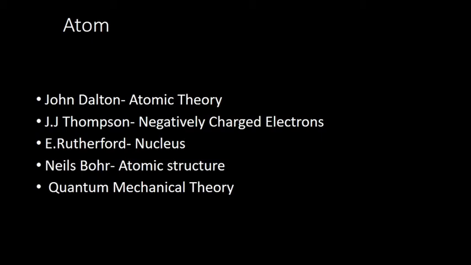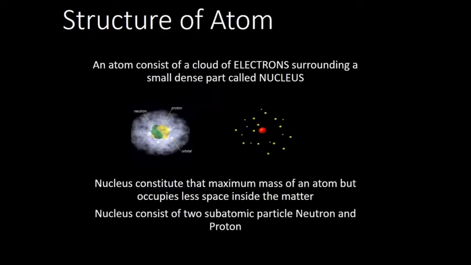Further, the atom has been studied, and the scientists who have contributed much to the atom and its structure are John Dalton, J.J. Thomson, E. Rutherford, Niels Bohr, and finally we came to quantum mechanical theory. Okay, these names will be familiar to you. Now, what is the structure of an atom, or how does the atom look?